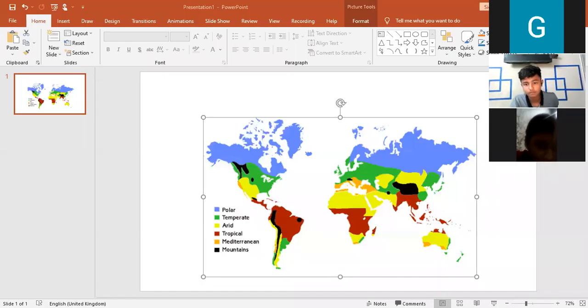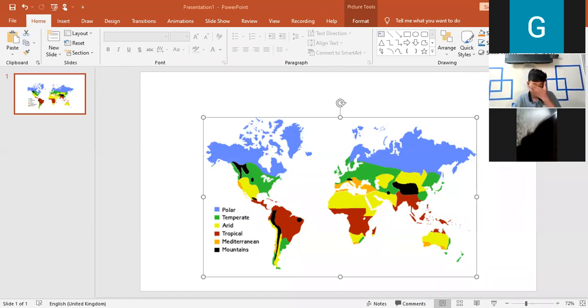Alright, so today we will learn about the different climatic regions of the world or Pakistan as well. Climatic regions refer to a continuous geographic area in which similar climatic characteristics are observed. Okay, so it's an area which has similar climatic characteristics.